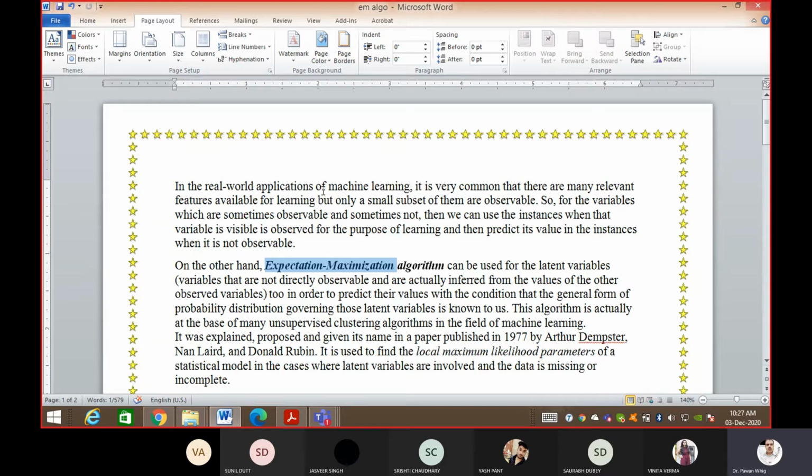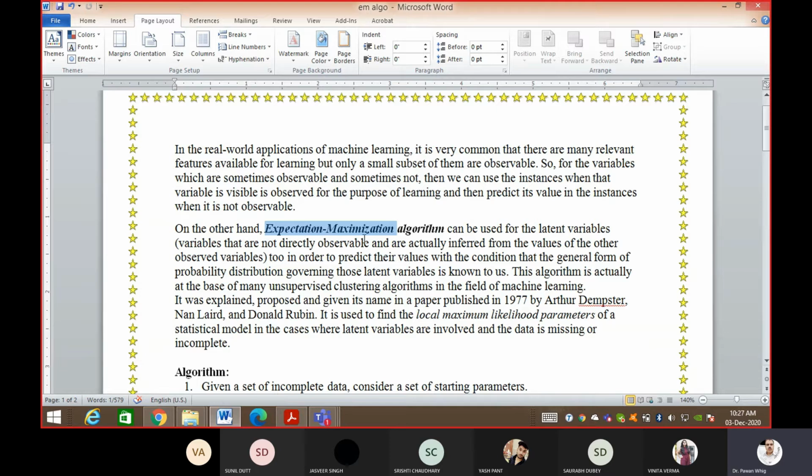In real world applications of machine learning, it is very common that there are many relevant features available for learning, but only a small subset of them are observable. Basically, there are so many features, but only one or two or a few are observable, and the others are not useful. For a variable which is sometimes observable and sometimes not, we can use the instances when that variable is observed for the purpose of learning, and then predict its value in the instances when it is not observable.